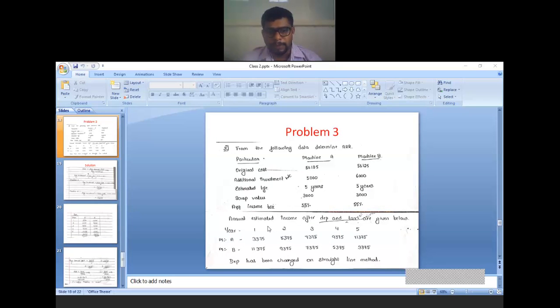So what is given in the problem? Annual estimated income after depreciation and tax. Students, very important. Now observe, analyze what is given in the problem. Annual estimated income after depreciation and tax. Underline the sentence, very important. What is given in the problem? PAT is given in the problem because adjustment already done. Income after depreciation means depreciation already deducted. After tax, that means tax already deducted.